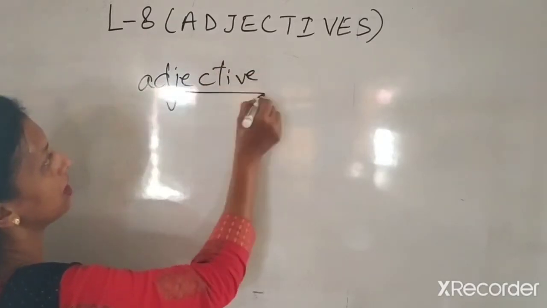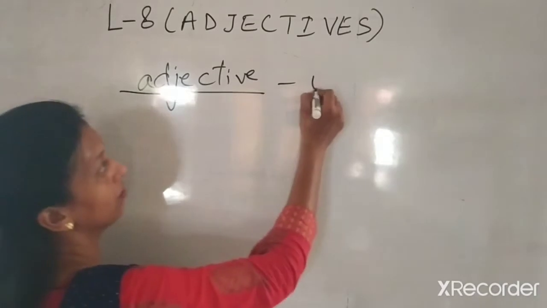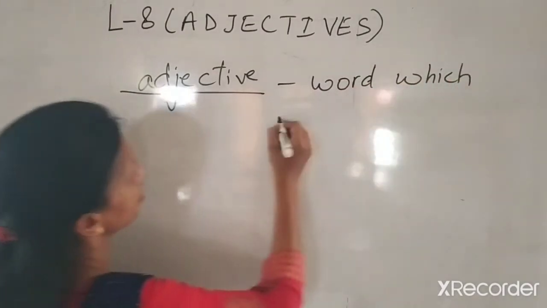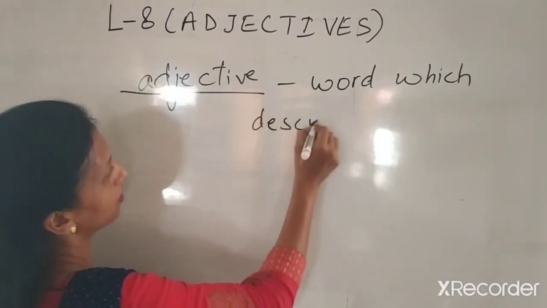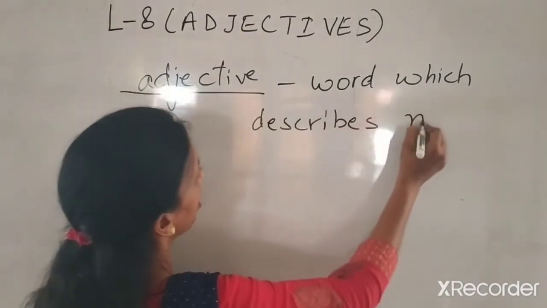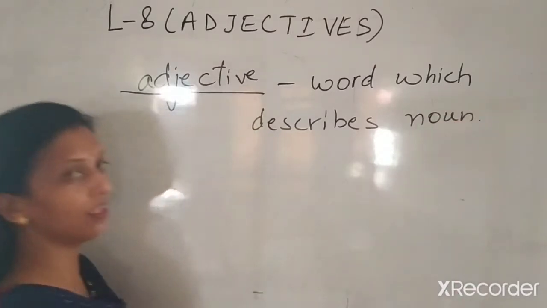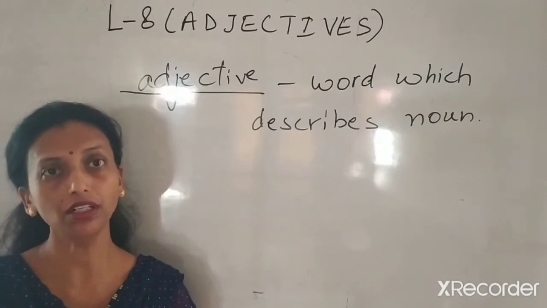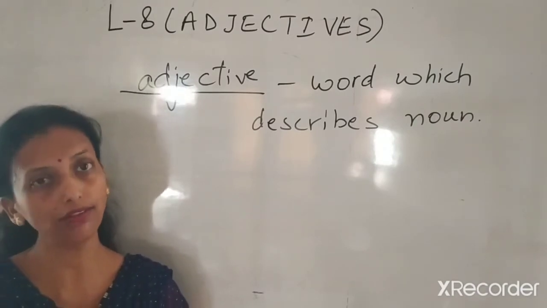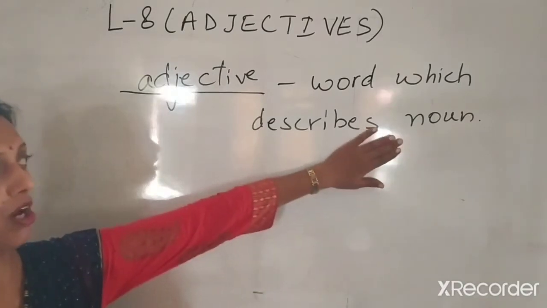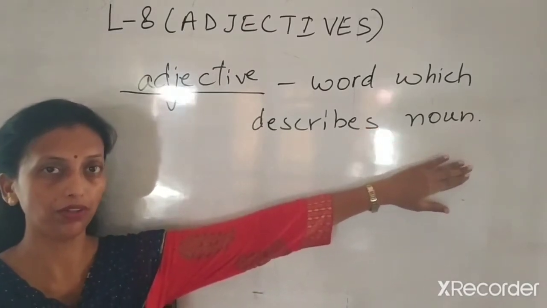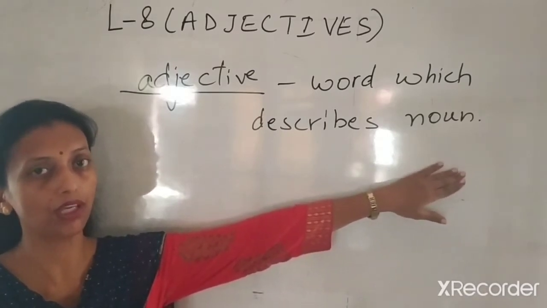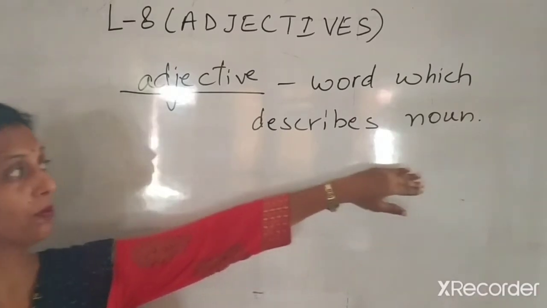This word means the word which describes a noun. Yes? What are nouns? Now we know what nouns are. We are pretty clear. Yes? Name of a place, animal, thing, or abstract nouns are also there, a feeling also. Okay? So nouns are the words which tell us the name of a person, place, animal, thing, and feeling.